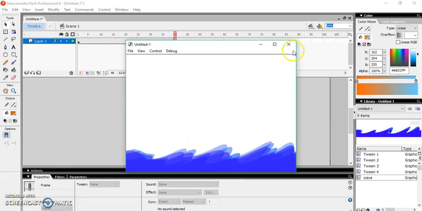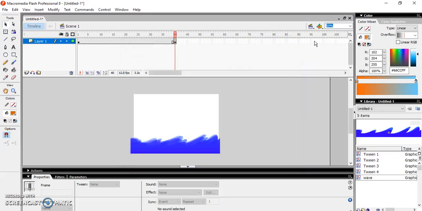Where we have left. Now in this second part we will make the sky, we'll make the sun, and we'll get down into the sea, and the sky will also change its color. So for that, first name it as wave 1.